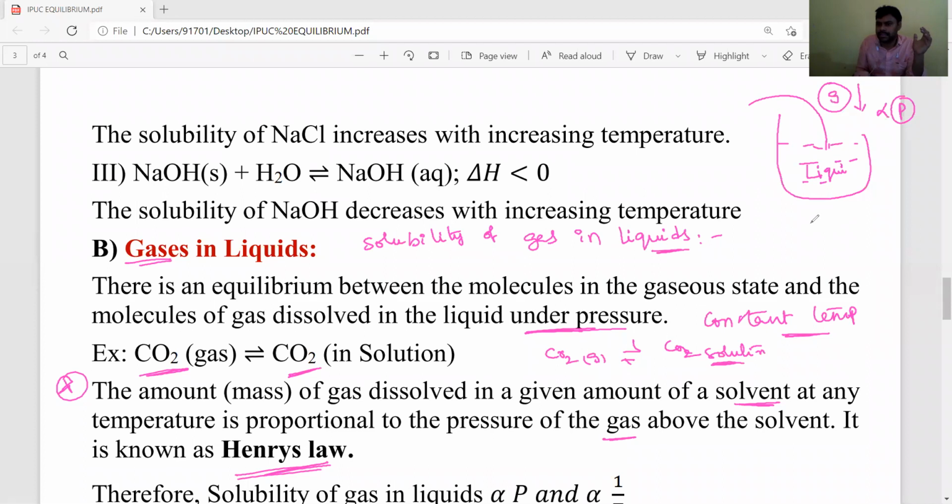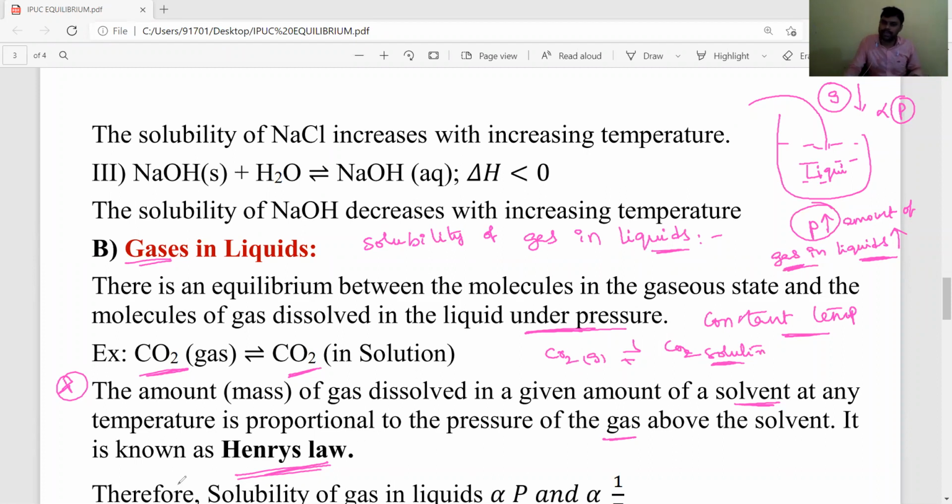If the pressure increases, the amount of gas in liquids increases and reaches a certain state, it reaches equilibrium. Means at a certain state there is no change in the concentration of gas in liquids. That state is known as equilibrium state. Okay. Now pressure increases, the solubility of gas in liquids increases, which is known as Henry's law.